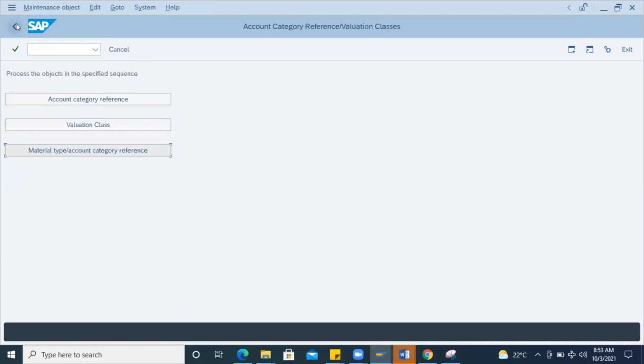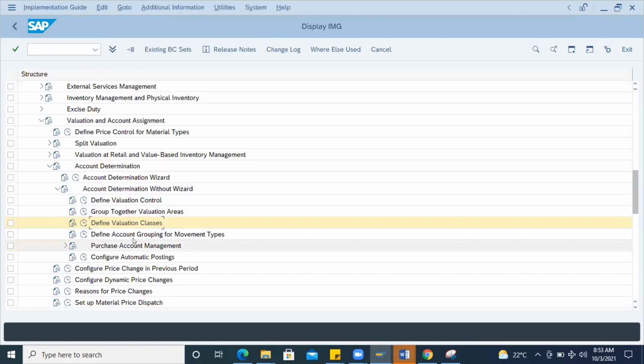Now, where is the final setting done? That is done here: configure automatic settings, automatic posting.